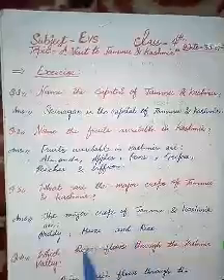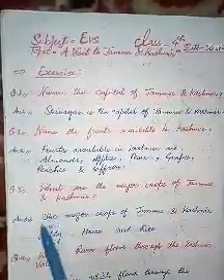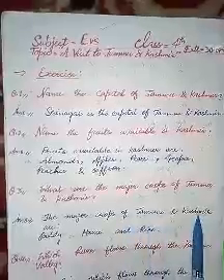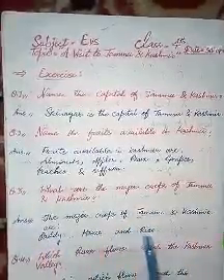Paddy is called shali, maize means makki, and rice is chawal. The major crops of Jammu and Kashmir are paddy, maize and rice.